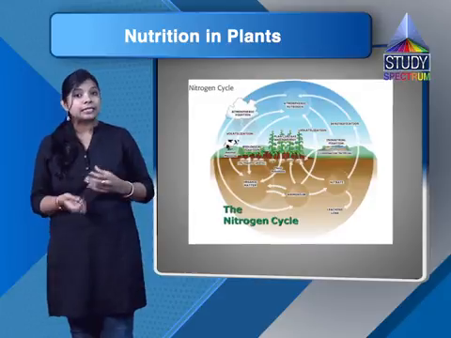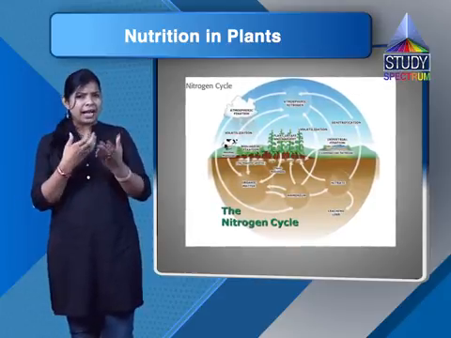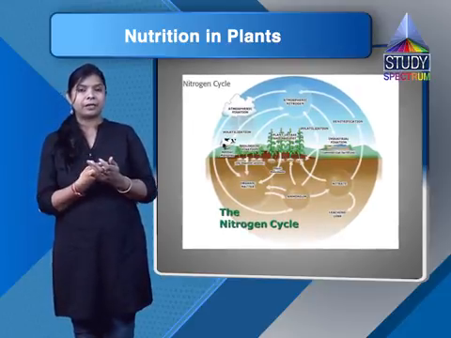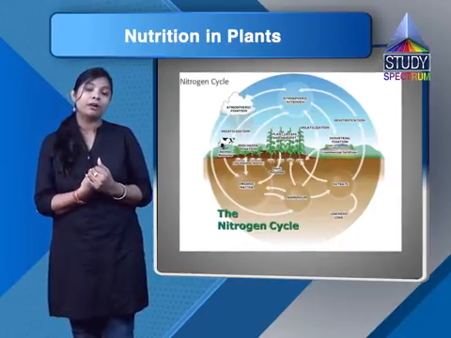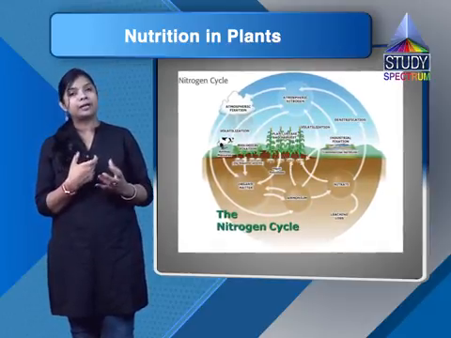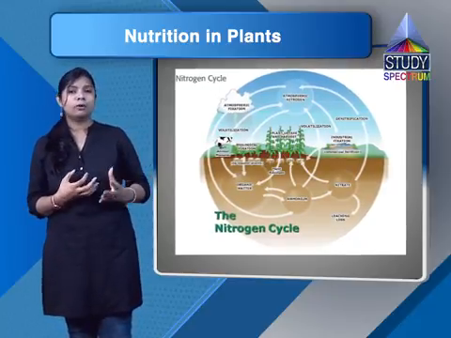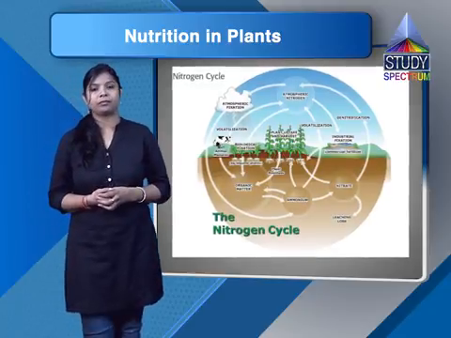Whereas carbon dioxide is absorbed from the atmosphere, as on the underside of the leaves tiny pores are present, which are called stomata, which help in the absorption of carbon dioxide from the atmosphere. So it was all about the process of photosynthesis in plants.